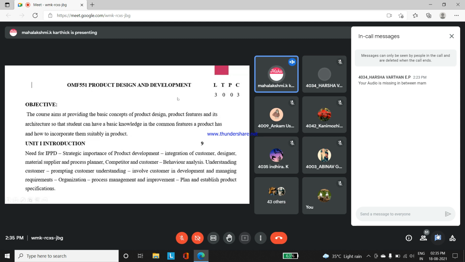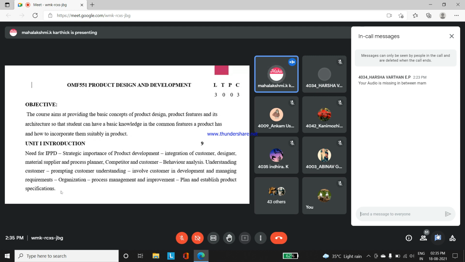So in general, we will come to know what are the very important features to be kept in mind when you are going to start developing a product. Plan, establish the product specifications. Why we say it's product specifications means, for example, if you are working in a Dell company, the Dell company will have its own company specification features.